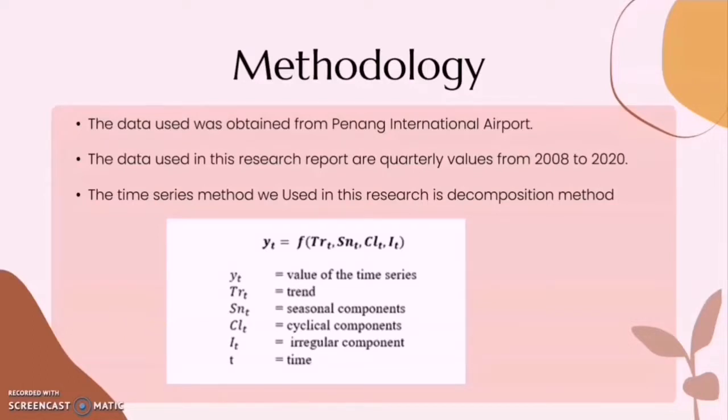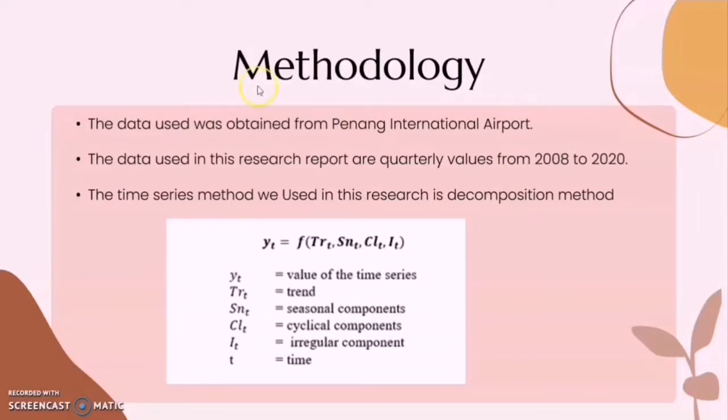So in this research paper, the data was obtained from Penang International Airport, and the data used in this research are reported in quarterly value from 2008 to 2020. And we use the decomposition method in this research to forecast the short term and long term of air cargo volume.